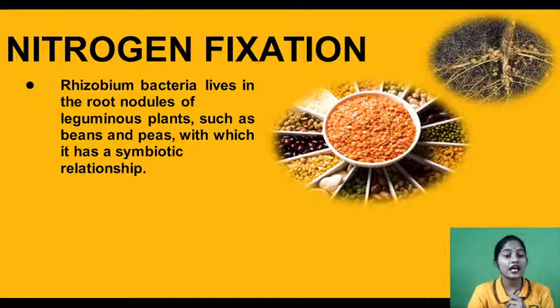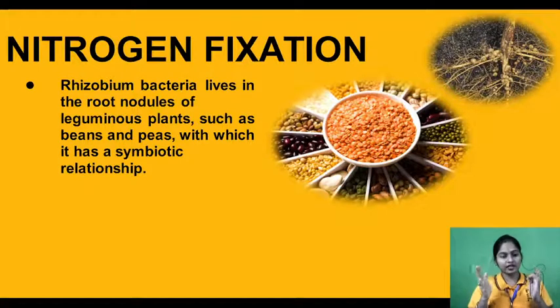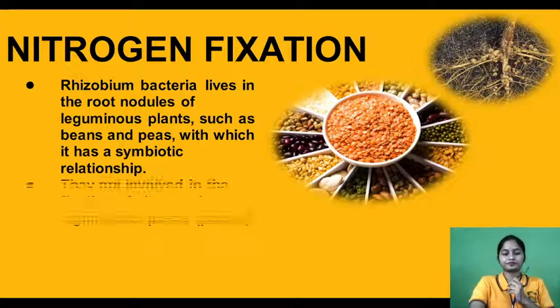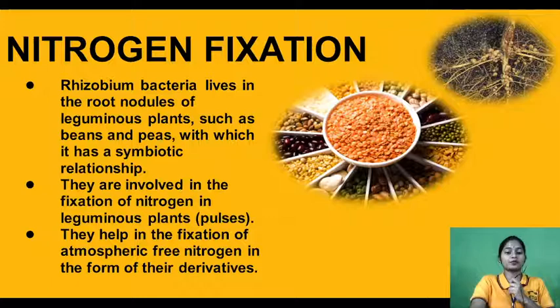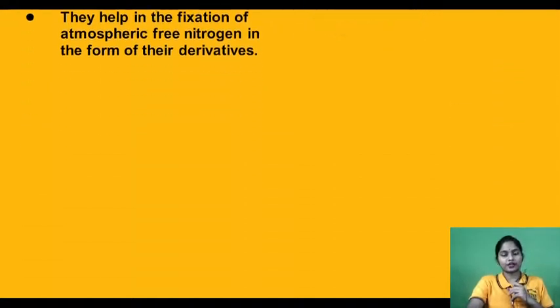They have a symbiotic relationship. Let me remind you, what is a symbiotic relationship? It is a kind of relationship in which both the organisms get benefit. They are involved in the fixation of nitrogen in leguminous plants. So these Rhizobium bacteria help in the fixation of atmospheric free nitrogen in the form of derivatives, because plants cannot take atmospheric free nitrogen directly. The nitrogen needs to be converted into its derivatives like nitrites and nitrates. After that only plants can take them, right?